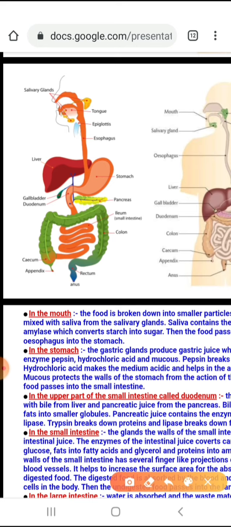Now, when the food has reached from the stomach to the first part of the small intestine, somewhere here,